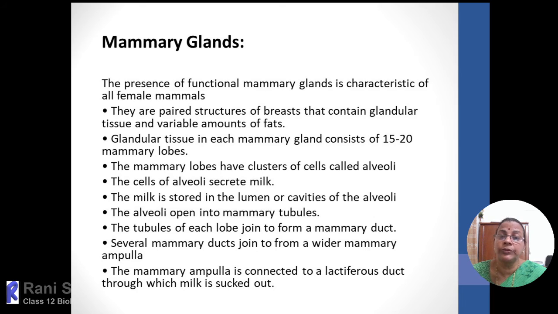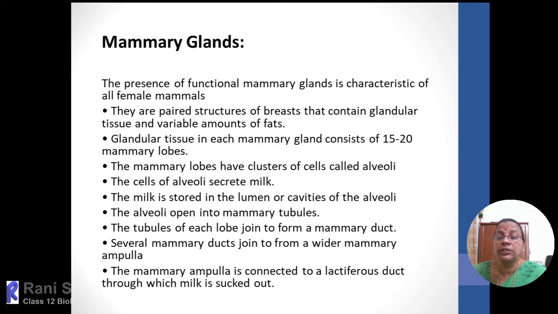Now we'll move on to another gland, that is, one pair of mammary glands. It is present in both male and female, but it functions only in females. And the mammary gland functions only for a certain period, that is, at the time of pregnancy. It will start forming more and more glandular tissue, and more and more milk proteins will be secreted by the influence of hormones.